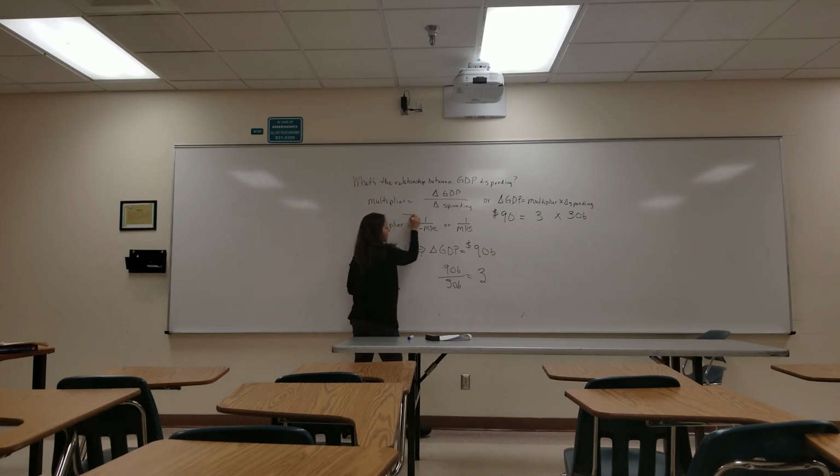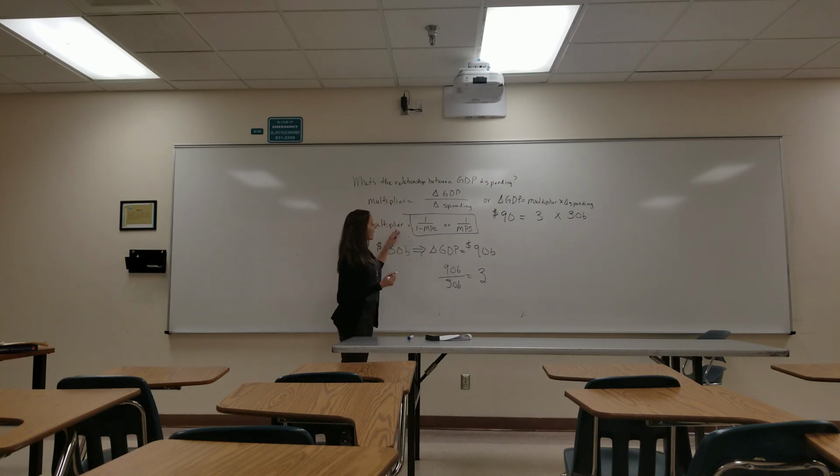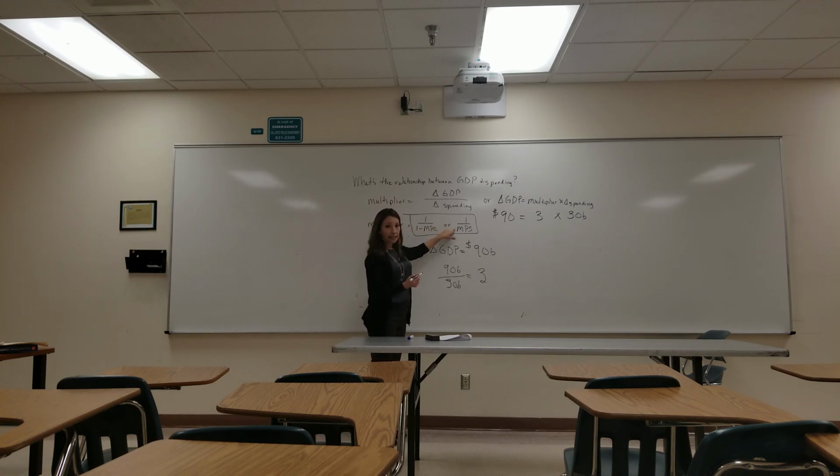Finally, let's go back to MPC and MPS. Okay. Because people have a tendency to spend a certain amount of their paycheck, which we discussed in the previous video, this gives us a method of calculating the multiplier. And so another way to find the multiplier is to take 1 over 1 minus your marginal propensity to consume, or 1 over your marginal propensity to save, and that is going to tell you what your multiplier is.